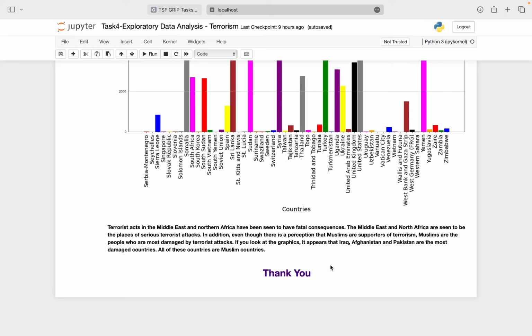Also, there is a preconceived perception that Muslims are supporters of terrorism, but we see from this graph that mostly the Arab or Muslim countries are the ones getting damaged by terrorist attacks. Iraq, Afghanistan and Pakistan are the countries taking up the most damage, and again, these countries are Muslim countries.